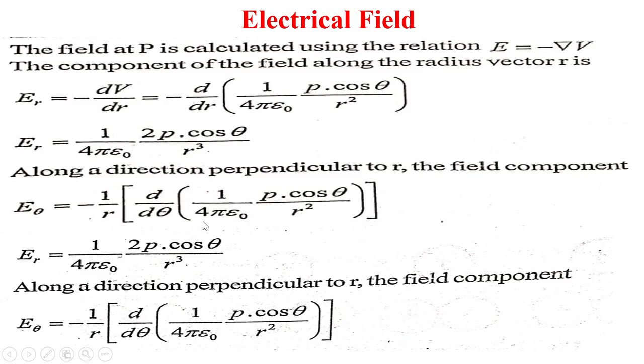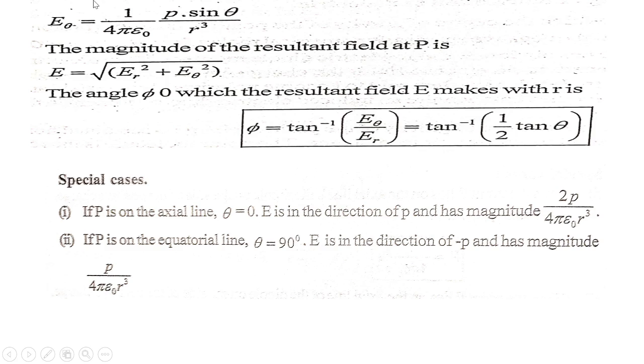So after taking differentiation with respect to theta, we get E theta equals 1 upon 4 pi epsilon 0 p sin theta upon r cube.